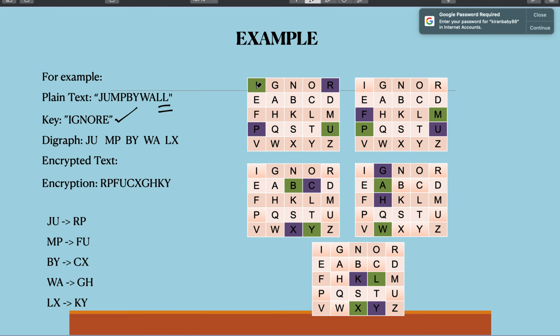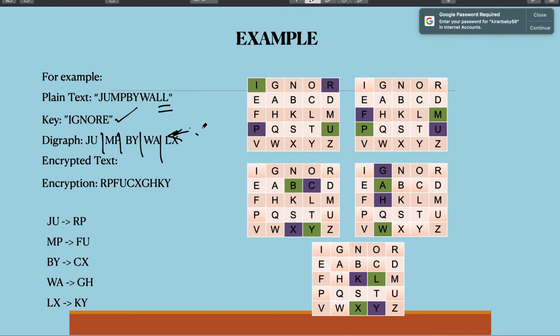Now how will you do this jump by wall encryption? You have to perform by splitting these letters into two each, that is, digraphs are being created, jump by wall. So when you split, there will be two L's here. So in that case, when repeated letters are there, then you have to add an additional buffer letter in place of that repeated letter.